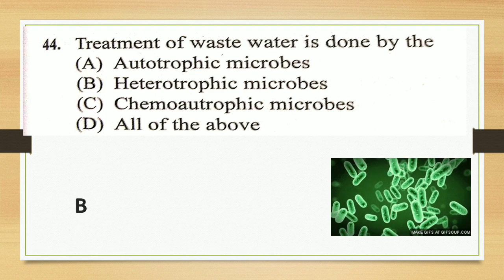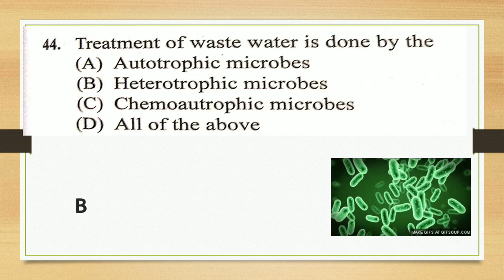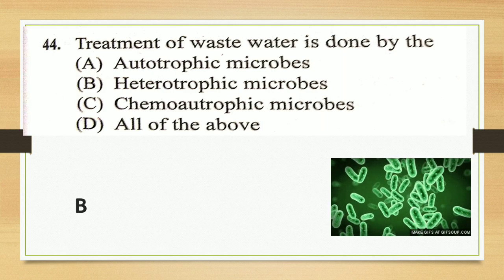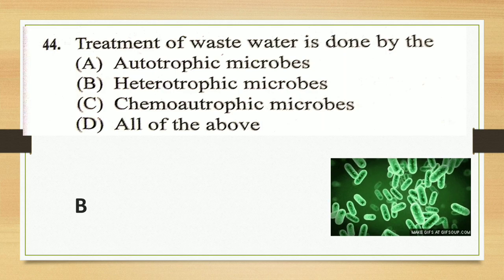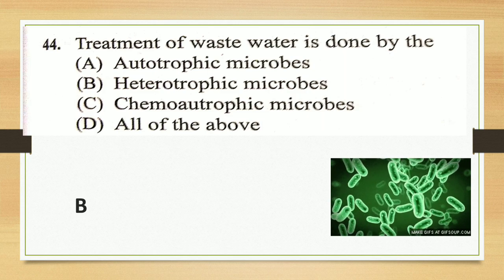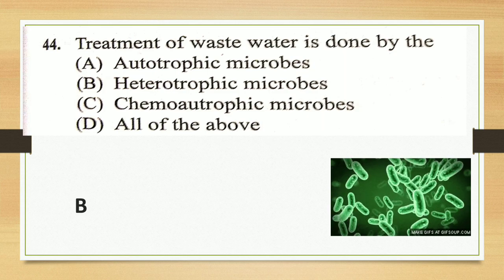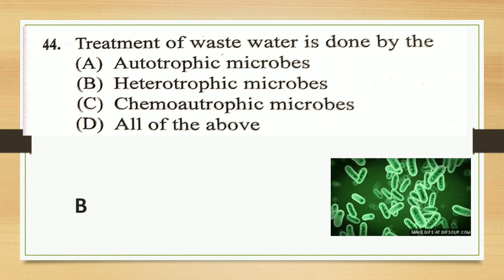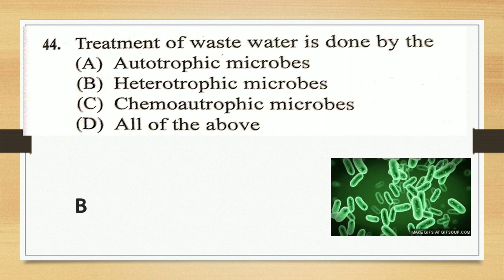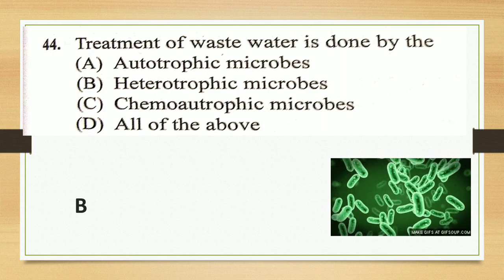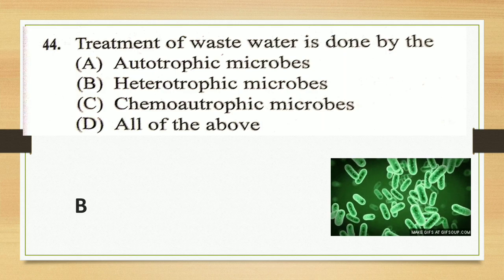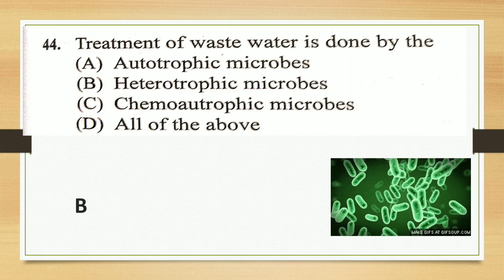Question 44. Treatment of wastewater is done by: autotrophic microbes, heterotrophic microbes, chemoautotrophic microbes, all the above. So here the answer is heterotrophic microorganism.